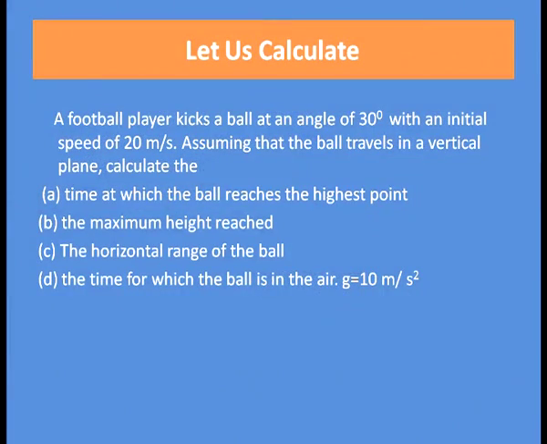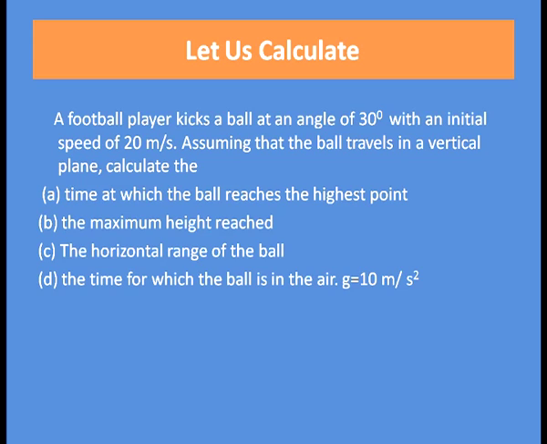Now, we have found out the total time of flight, the maximum height covered and the expression for range. So, now let us do a numerical. Suppose a football player kicks a ball at an angle of 30 degree with an initial speed of 20 meter per second. Assuming that the ball travels in a vertical plane, calculate the time at which the ball reaches the highest point, the maximum height reached, the horizontal range of the ball, the time for which the ball is in the air. Take the value of g equal to 10 meter per second square.